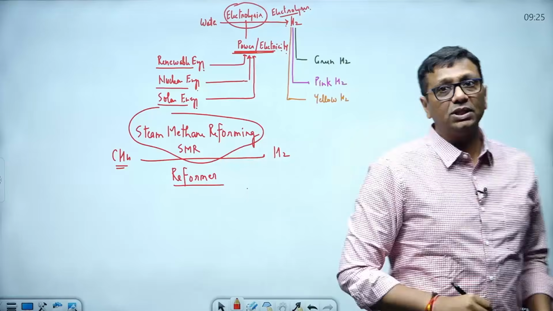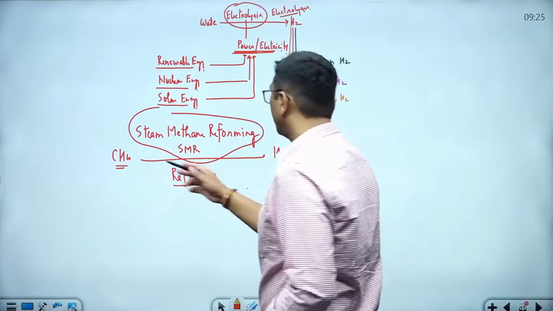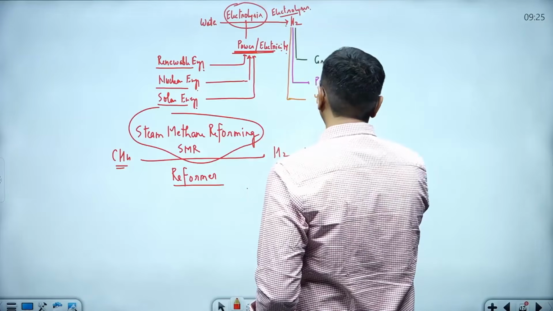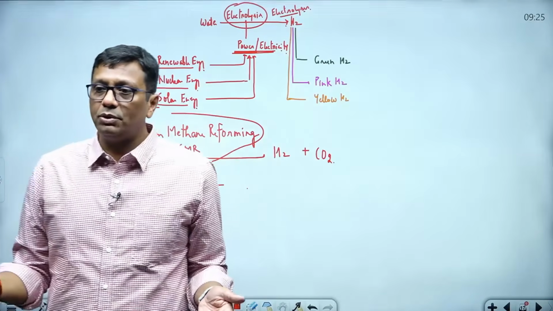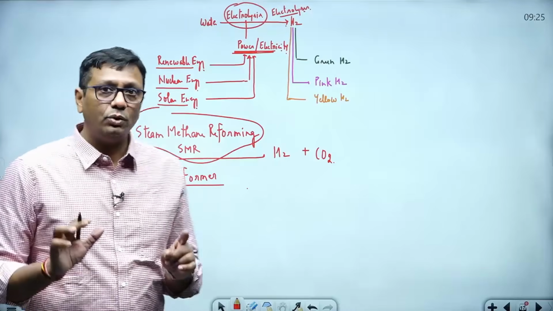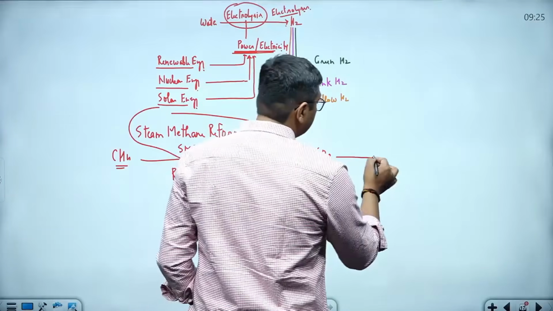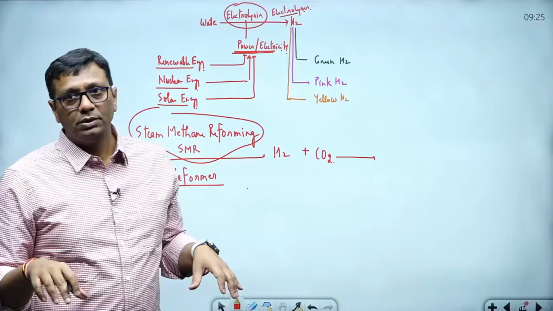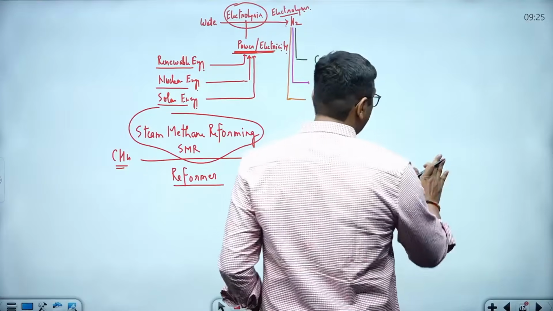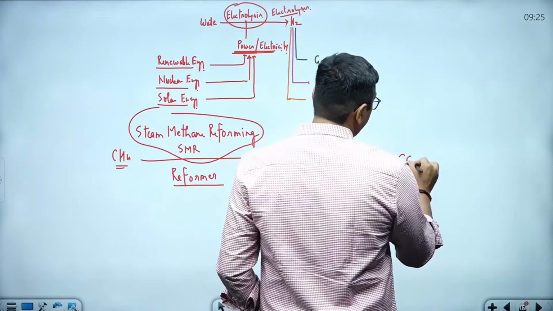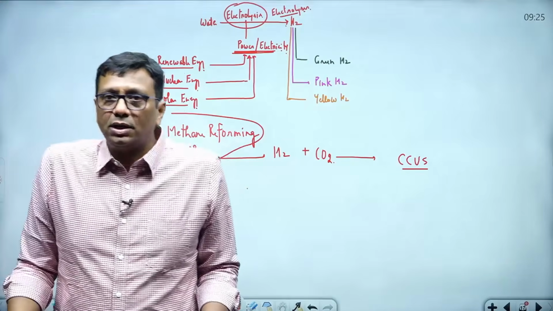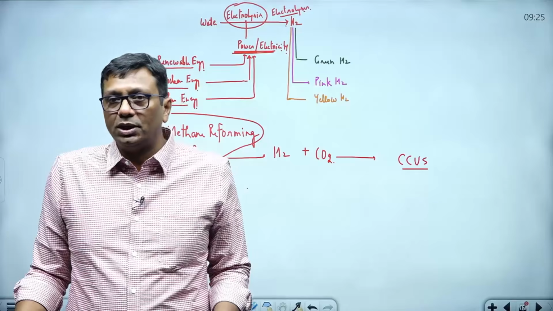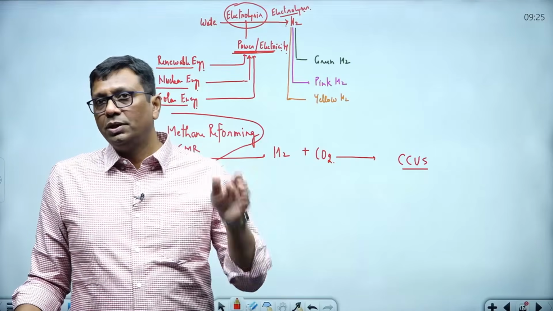But in this process, when we convert methane to hydrogen, CO2 generation also happens. If somebody may ask, sir, we are creating environmental pollution if hydrogen pollution happens. No guys, there are two options. This CO2 we can sink, and that is called CCUS. I hope you have heard about CCUS: carbon capture, use and storage.